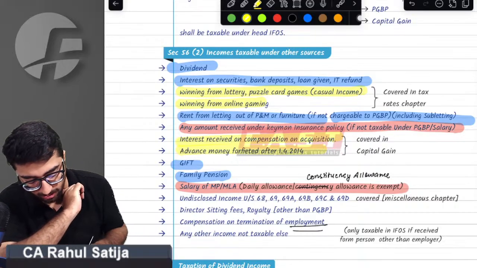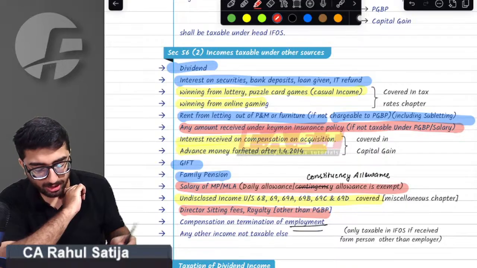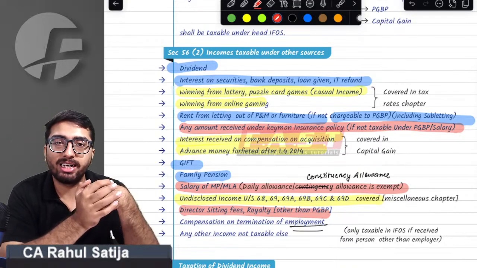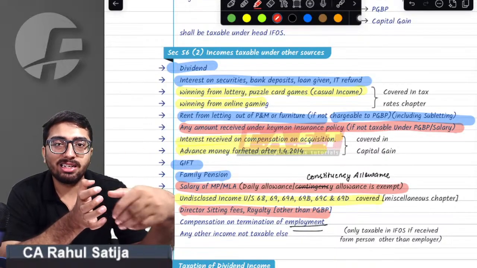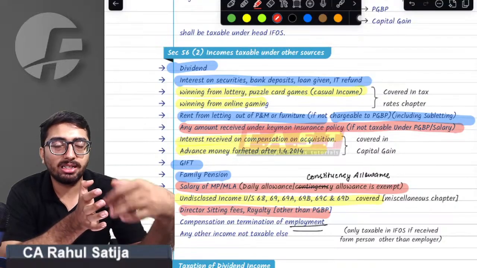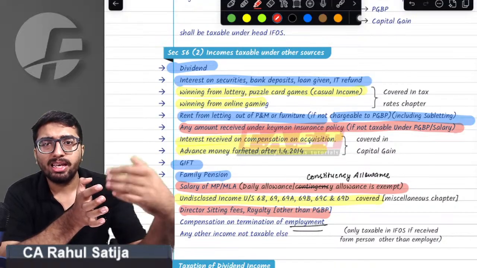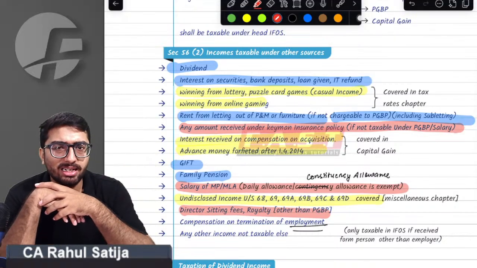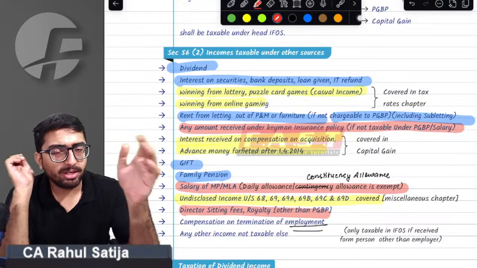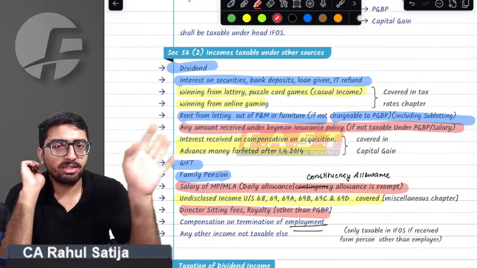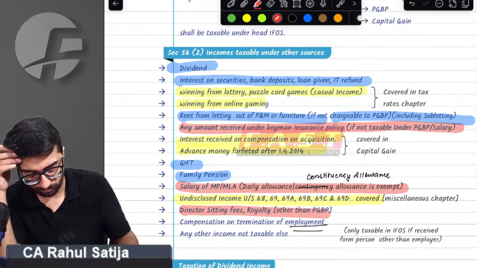Sir, undisclosed income, we have to study in a different chapter. Sir, director sitting fees. If a director receives any kind of sitting fees, normally it is taxable under salary. But if such a director is a part-time director, a temporary director, or an independent director, then he is not an employee of the company. He is a sitting professional. For that matter, whatever he is paid is taxable under IFOS. If you are an employee of the company, then it shall be salary. But if you are not an employee, it shall be taxable under IFOS.